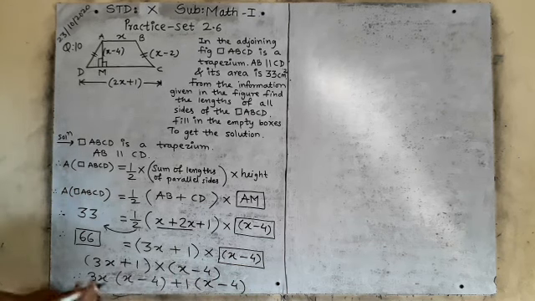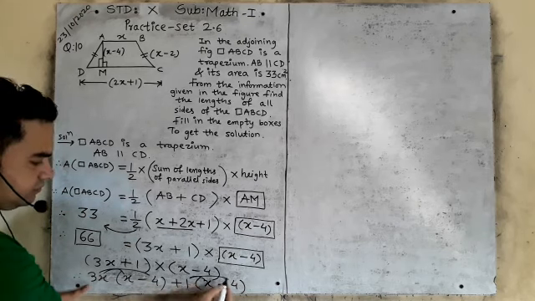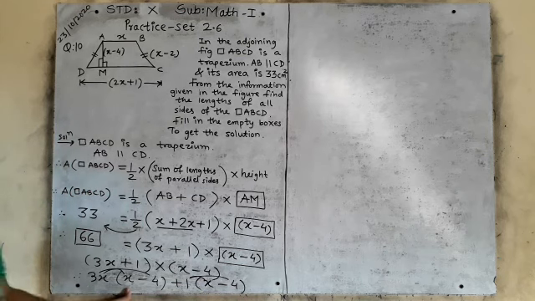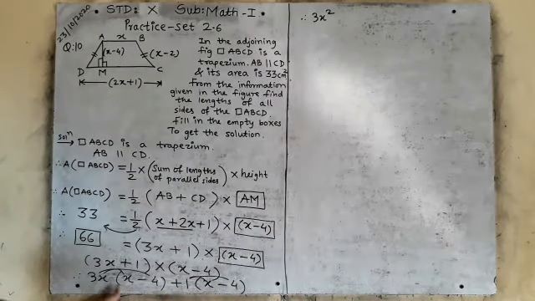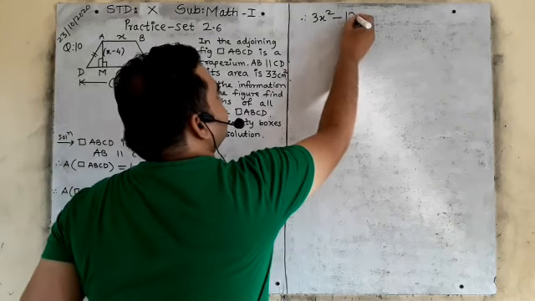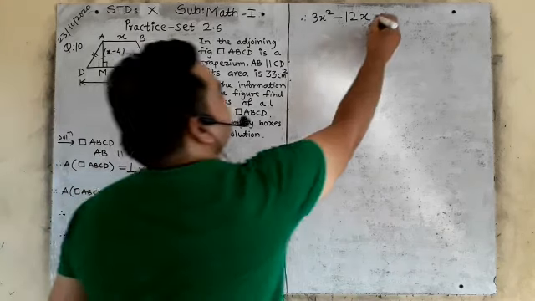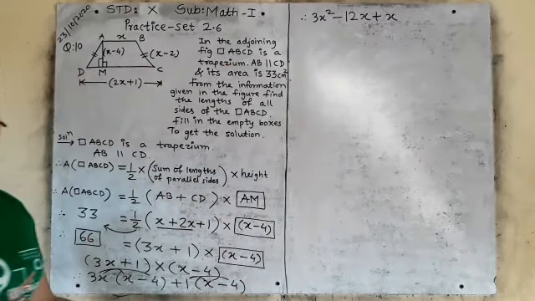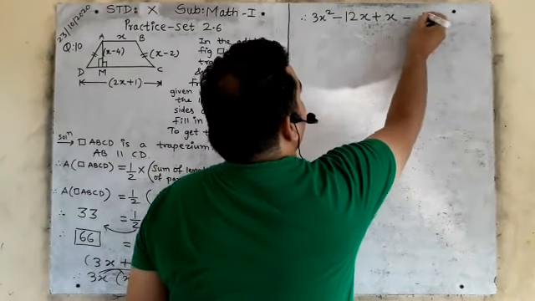Now you will multiply this to this, and you will multiply this to this, right? Yes or no? 3x times x is 3x square. See, 3 ones are 3, x square. Sign minus. Now this 3 will multiply to 4. 3 fours are 12 and x, 12x. Now here plus 1 multiplied by x is plus 1x, or plus x. Now this 1 will multiply to minus 4. So the answer is minus 4.